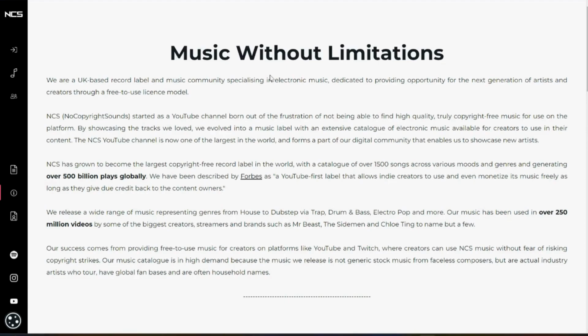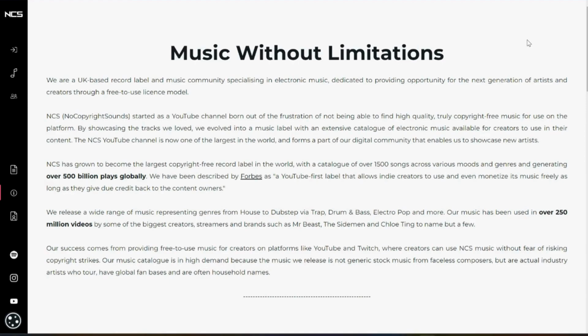So they are a UK-based record label and music community specializing in electronic music. So you will notice there's a ton of electronic music on NCS, which I absolutely love because I love electronic music and EDM music. So I totally vibe with it. But anyway, it says they're dedicated to providing opportunity for the next generation of artists and creators through a free